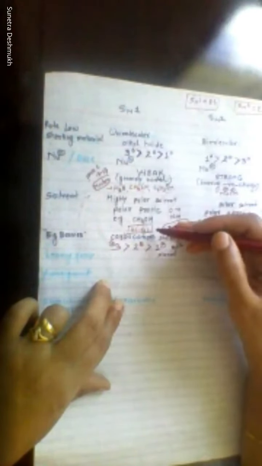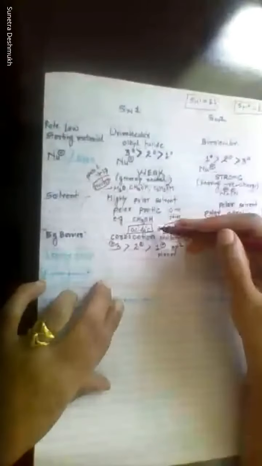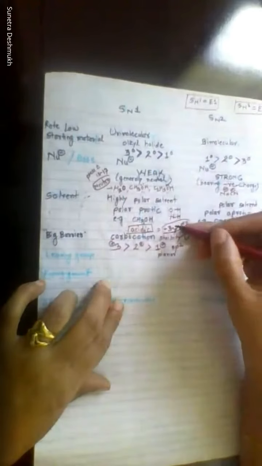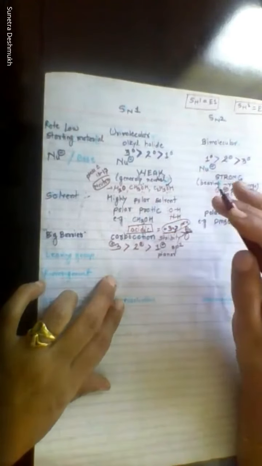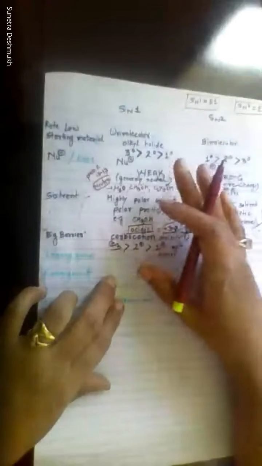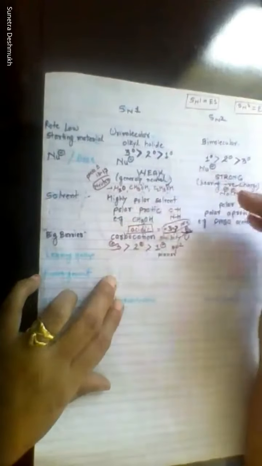If you take a strong nucleophile like sodium cyanide, you don't need it here. If you take a strong nucleophile, I think there is no formation of carbocation, so it's not possible to take a strong nucleophile here. Only a weak nucleophile is sufficient to react with this positively charged carbocation, as they are highly acidic. They suddenly react with the weak nucleophile, and that's why here we need a weak nucleophile.